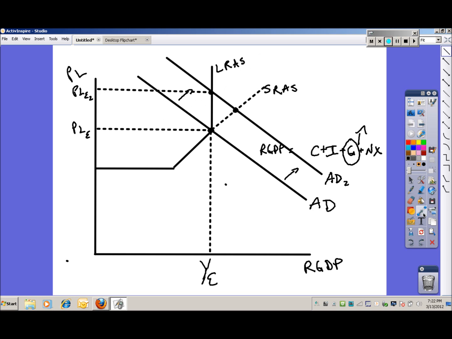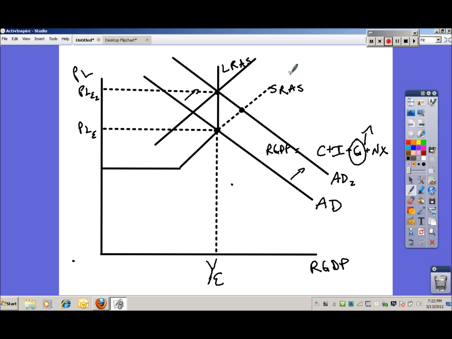So basically what we're trying to do here is show a shift in the short run aggregate supply that's going to get us to a point where we're back here at equilibrium again. So again, this is short run maneuvering, and the long run constantly stays the same. Okay, this is the long run place. So if we make our changes, again, we have to label everything appropriately. Short run aggregate supply 2, and show the changes here. What's going to happen? We're going to be at full employment again. Our output stays at this point, YE, and we're going to show an increase in the overall price level at this long run equilibrium of PLE2.